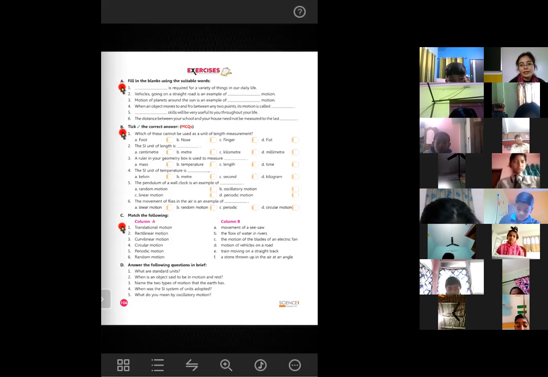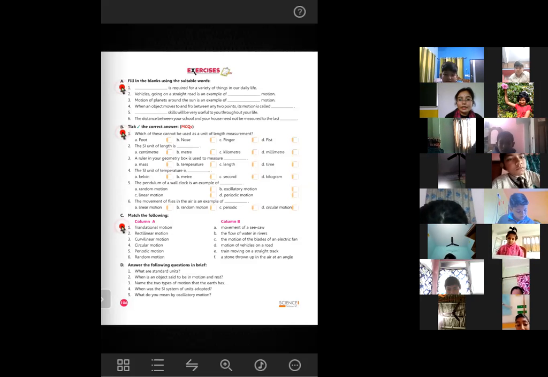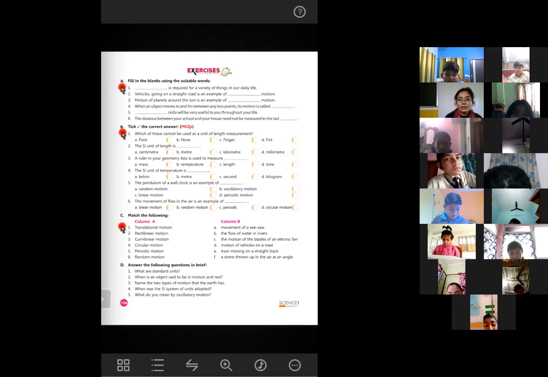Okay, then Jahid, you tell the answer. Ma'am, translational motion and rotational motion. Rotational motion and translation. Okay, yes, translation. Now, Mannath, you also want to tell. So you tell me why the motion of the earth is called rotational motion.